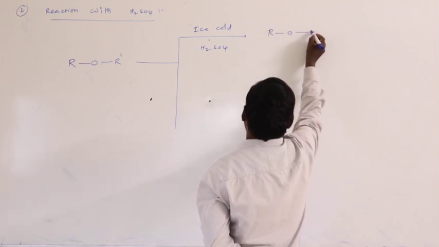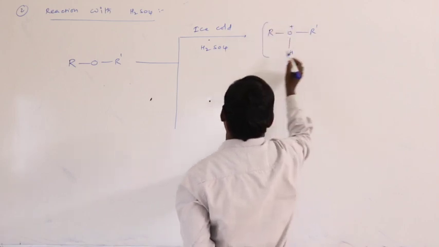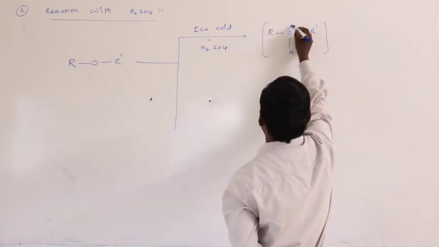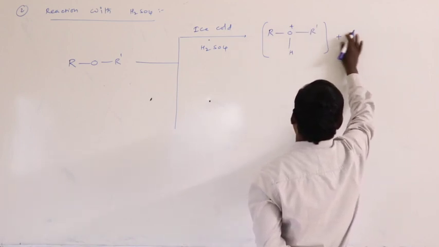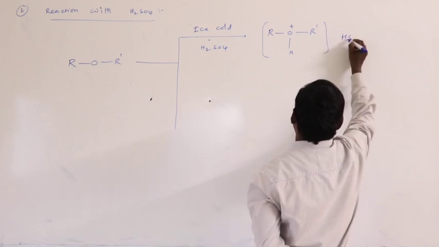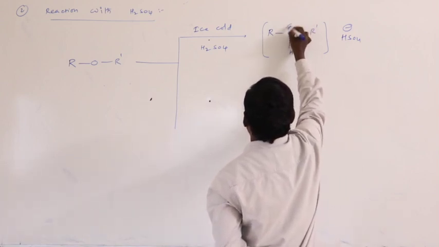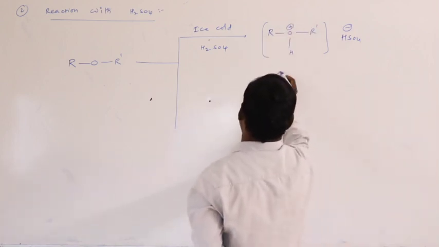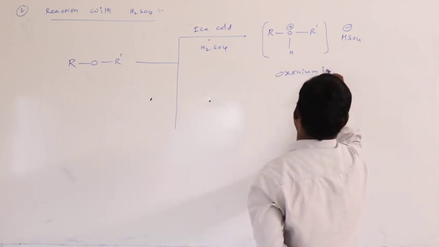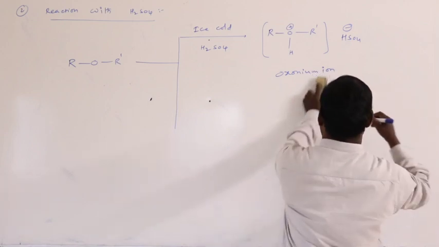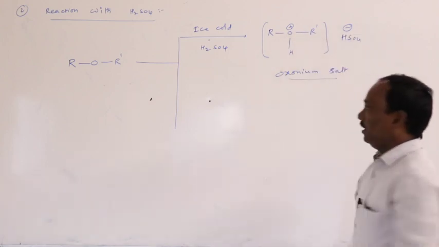R-O-R prime, here hydrogen plus, loss of a pair of electrons, here plus HSO4 minus. This is oxonium ion formation. Oxonium ion or oxonium salt. Okay, oxonium salt, positive negative salt formation.